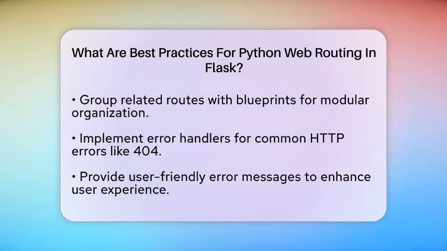Make sure each route path is unique to avoid conflicts. Overlapping routes can lead to unexpected behavior, where Flask might call the wrong function. Keeping routes distinct helps maintain order in your application.